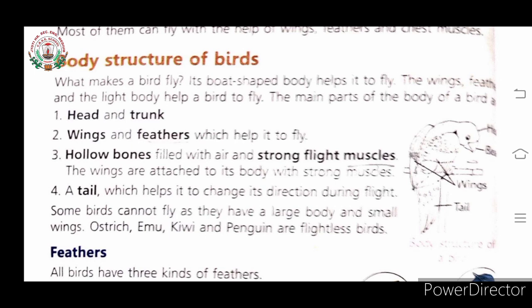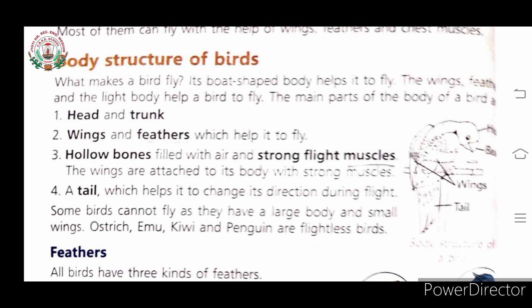So children, the main parts of the body of a bird are head and trunk, wings and feathers, hollow bones, strong flight muscles, and a tail. These are the main parts of a bird.